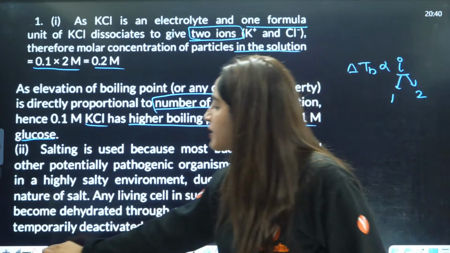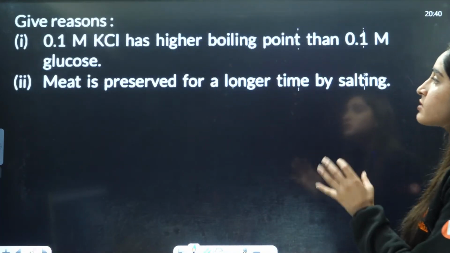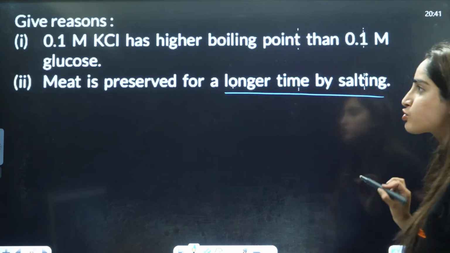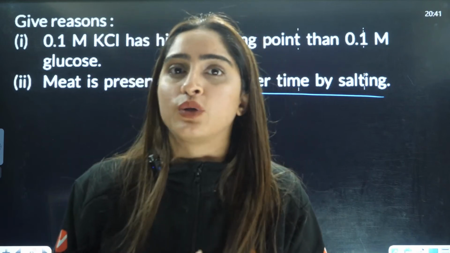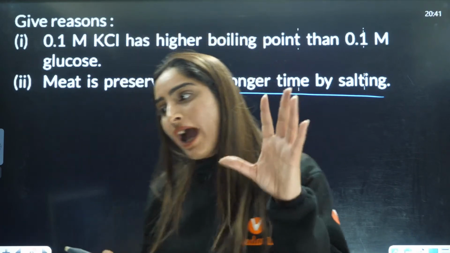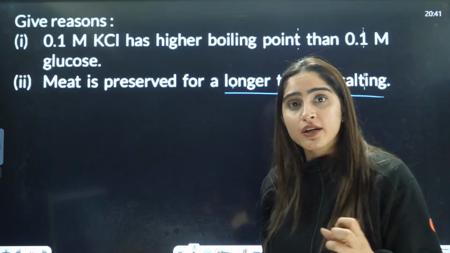So the next question here they are saying is: meat is preserved for a longer time by salting. This is also related to your colligative properties only, right? Have you heard about depression in freezing point?